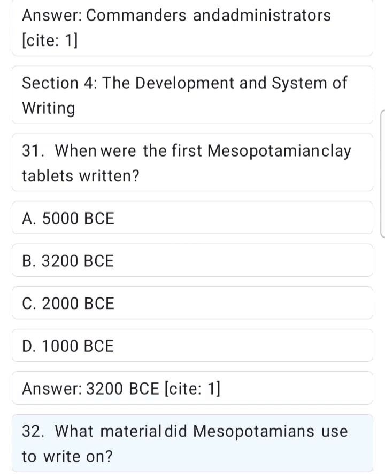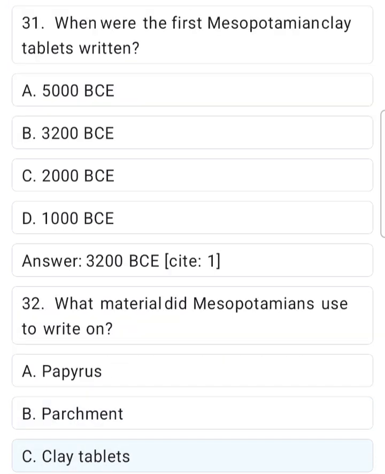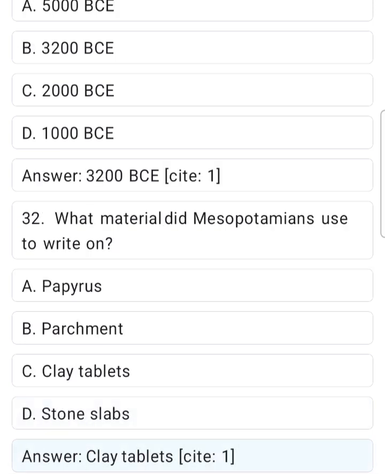32. What material did Mesopotamians use to write on? A. Papyrus. B. Parchment. C. Clay tablets. D. Stone slabs. Answer. Clay tablets. Site 1.